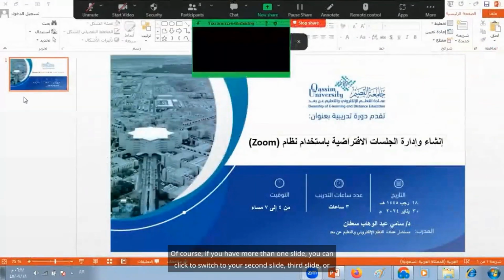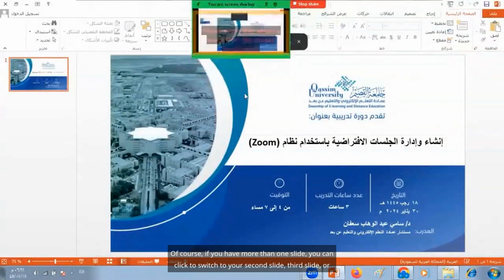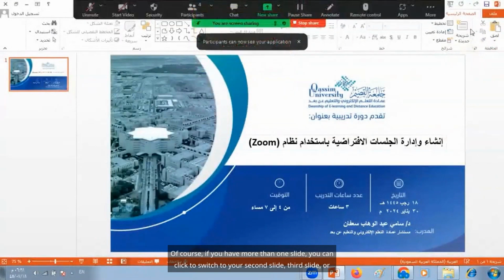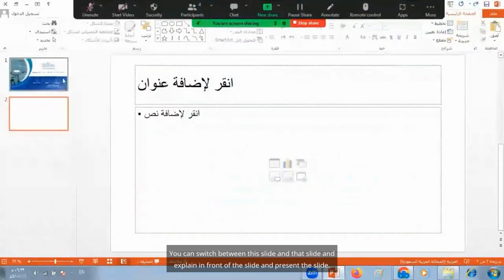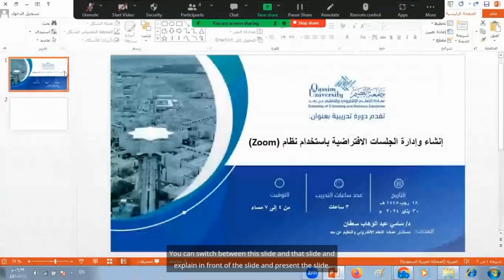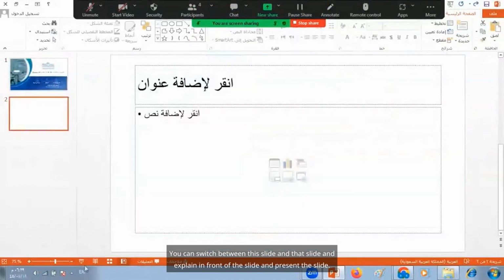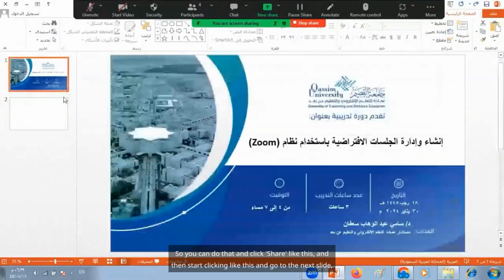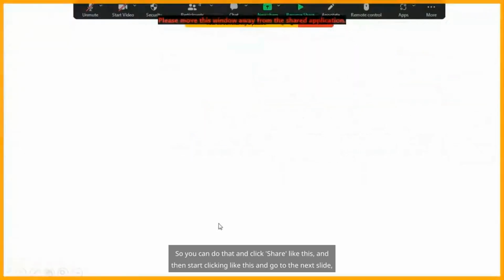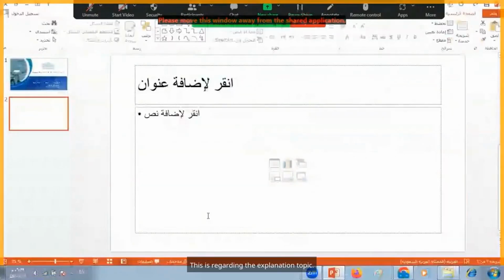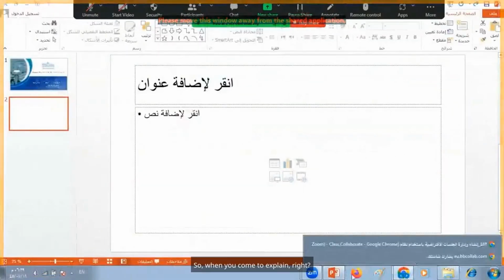Of course, if you have more than one slide, you can click to switch to your second slide, third slide, or fourth slide. You can switch between this slide and that slide, explain in front of the slide and present it. So you can do that, click share like this, and then start clicking and go to the next slide, and so on. This is regarding the explanation topic.